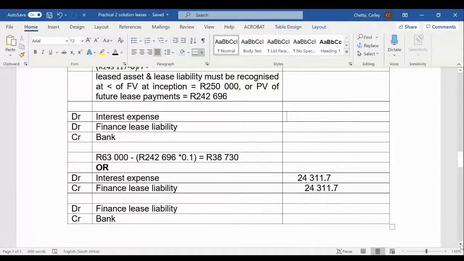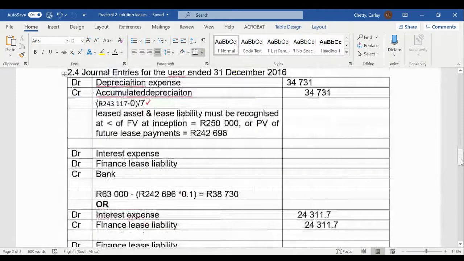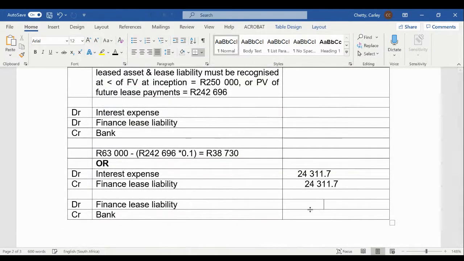Okay, so let's have a look at them separately first. We've said debit interest expense and credit your finance lease liability, but now we need to account for the annual lease payment. So the lessee is going to pay the lessor an amount of 63,000. So that is going to be the amount of your payment made.